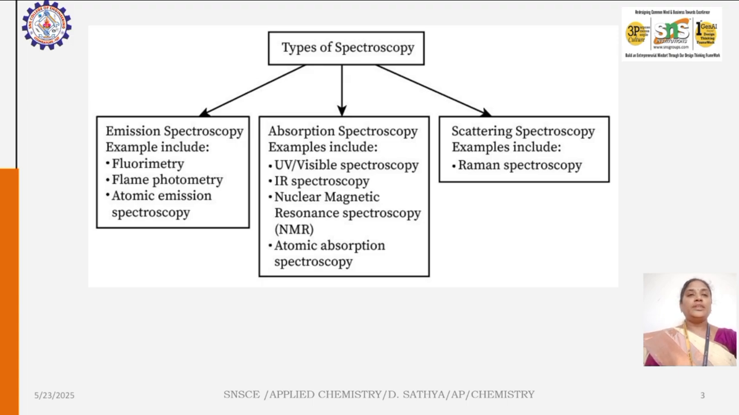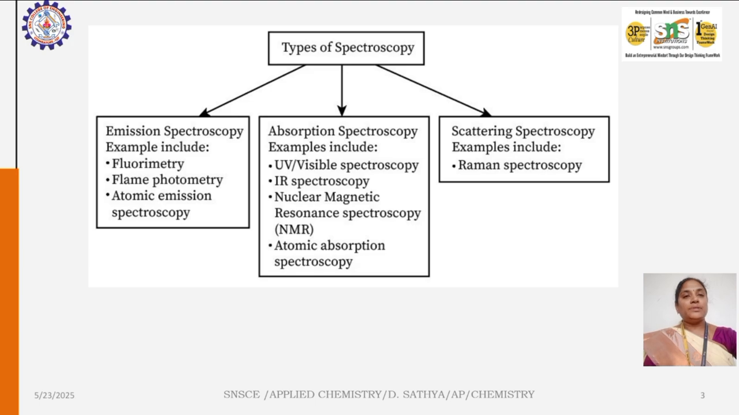Different types of spectroscopy are available. One is emission, absorption and scattering. So what is emission spectroscopy? When light enters the prism and the sample emits some radiation, it's called emission spectroscopy. The types of emission spectroscopy are fluorometry, flame photometry and atomic emission spectroscopy.